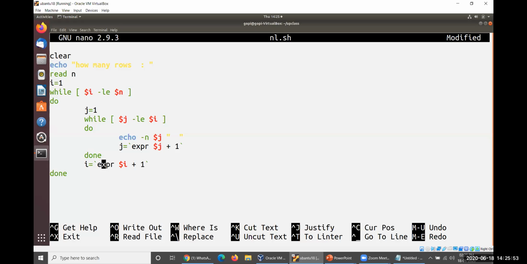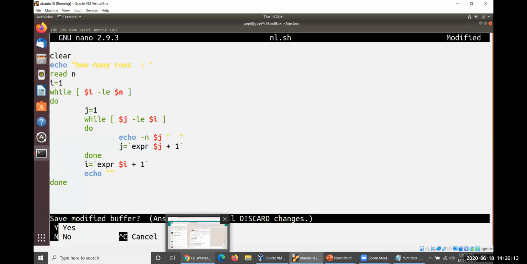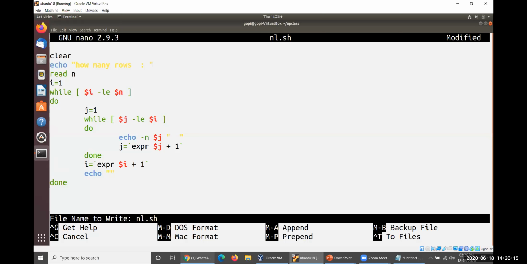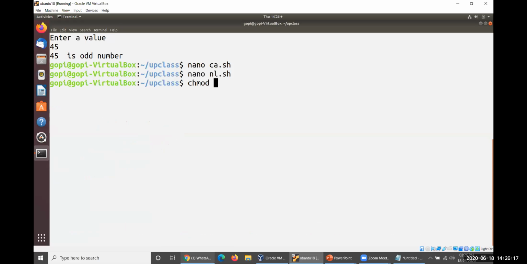Before going to apply this particular done, we'd like to move, because here we have operated i for n. Because of this particular reason, after completion of the inner loop, we have to move towards the next line. So echo, just a single space. Without space, we have to operate something like that. Now you can see, yes, I'd like to save everything in nl.sh. Change mode nl.sh.